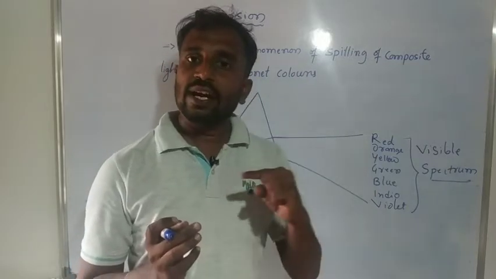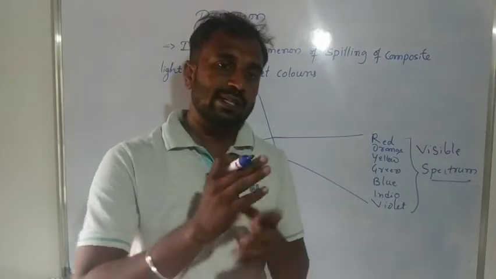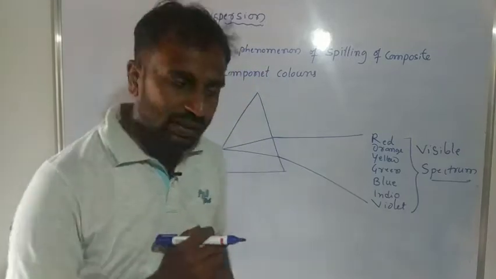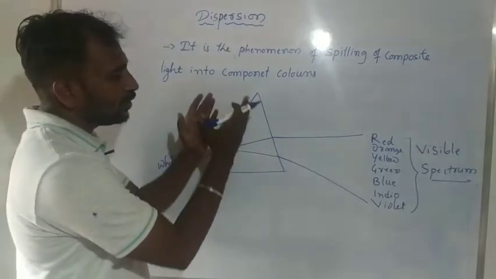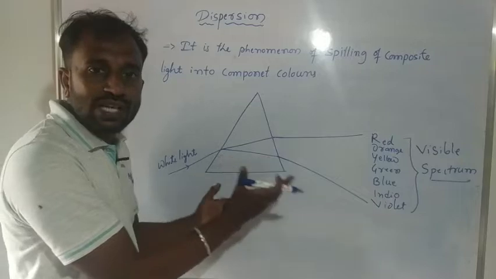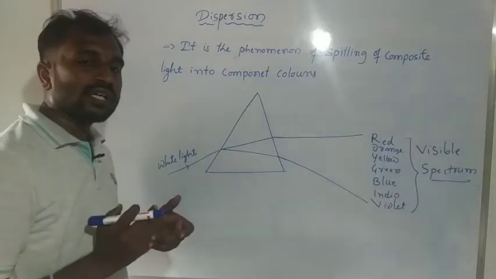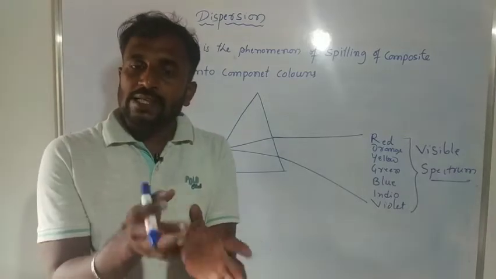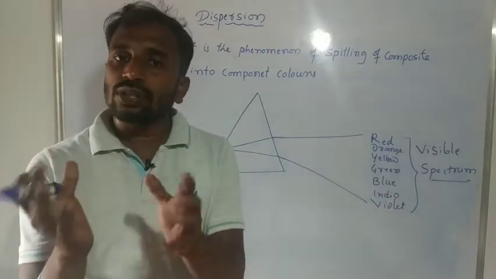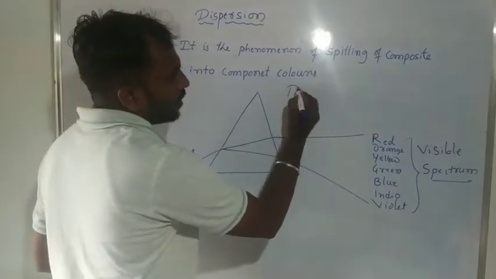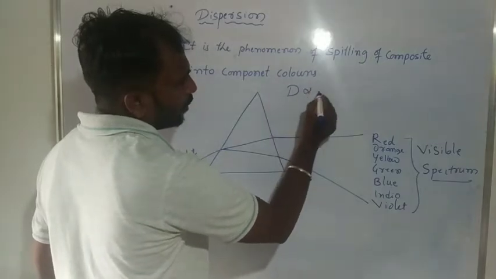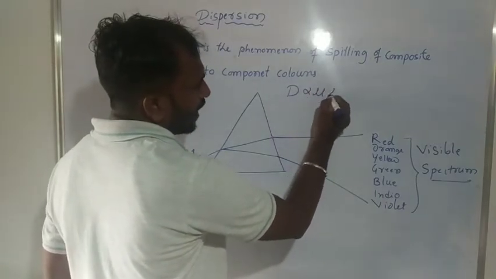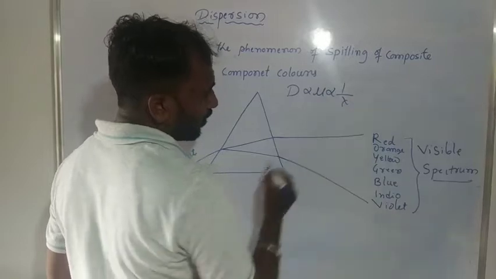Whenever light enters the prism, it is deviated. This deviation is directly proportional to the refractive index and inversely proportional to the wavelength.